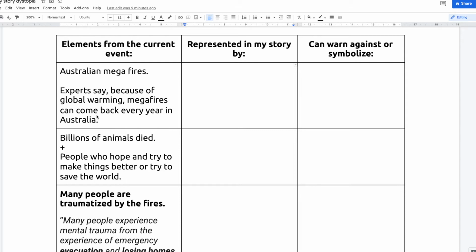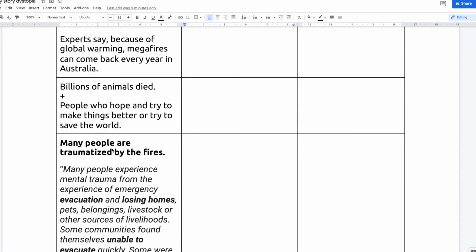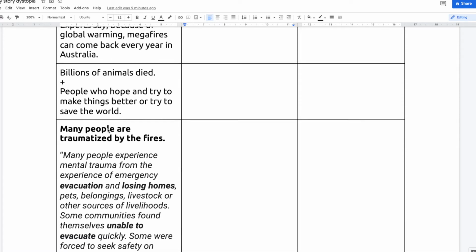But for example, here the elements I got from the Australian bushfires: of course, that they were mega fires, that experts say that because of global warming, these mega fires can come back every year in Australia, that billions of animals have already died, that there's people who are trying to make things better or try to save the world, or try to save Australia.